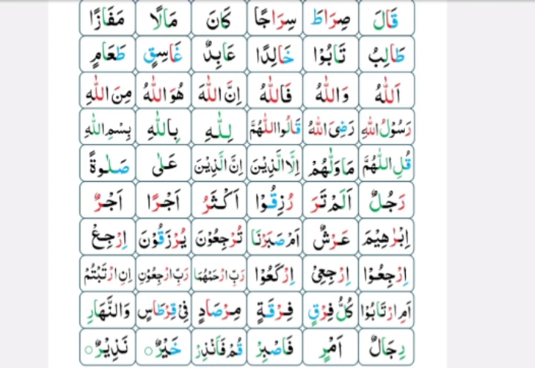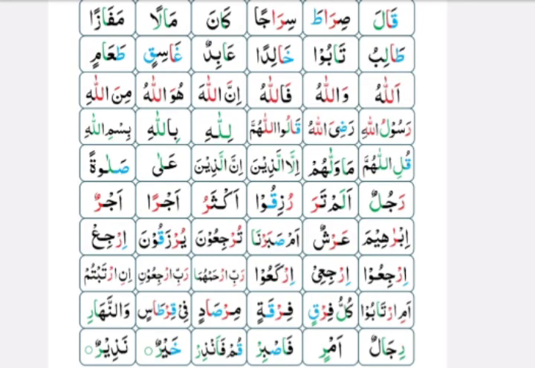And in the same way, look at the second box in line 3. The word is Wallahu. You can see in this word the lam of Allah's name, and before the lam of Allah's name zabar is coming. So this lam is also thick.